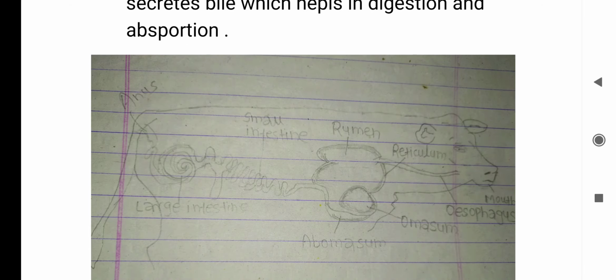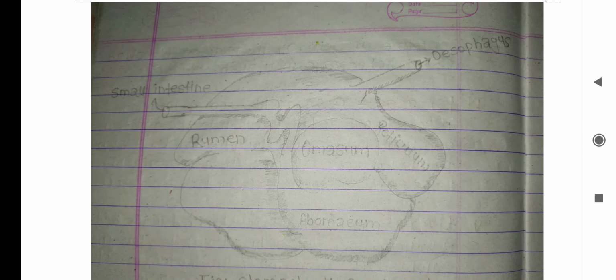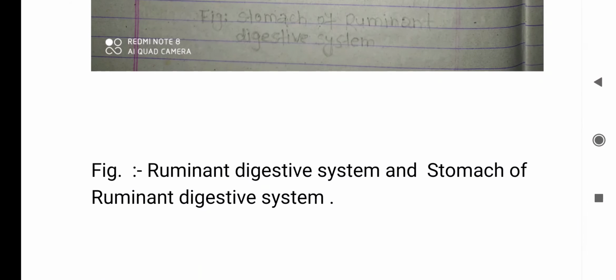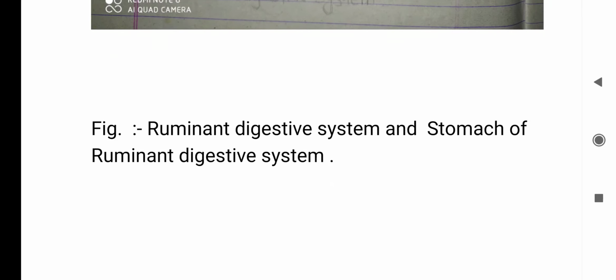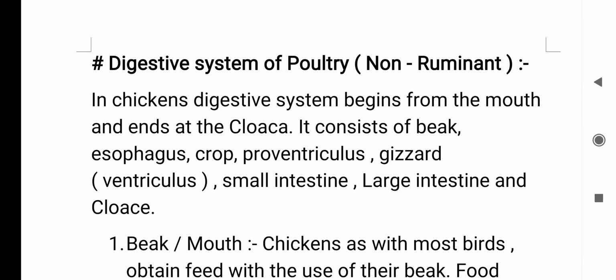This is the picture of the ruminant digestive system of a cow, and this is the picture of the ruminant stomach. This is the figure of the ruminant digestive system and the stomach of the ruminant digestive system. And our second topic is the digestive system of poultry, or non-ruminants. Let's describe it.